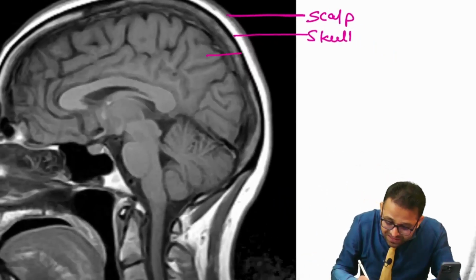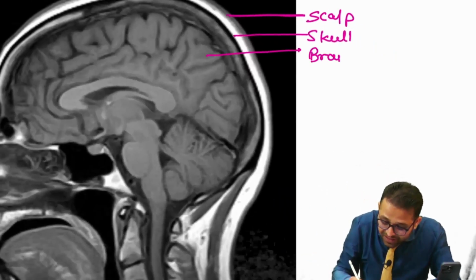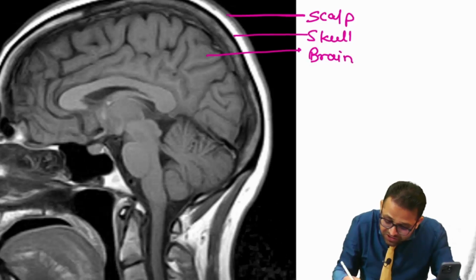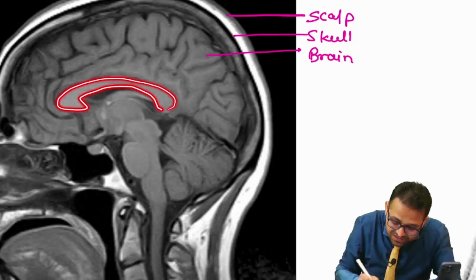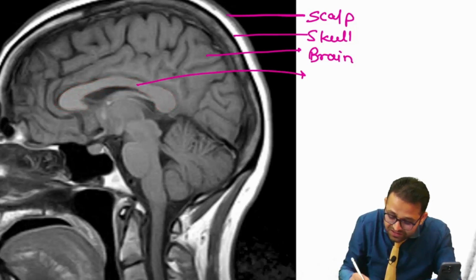Scalp, so you can say, sir, this is our brain. And can you observe, just compare with this anatomy? In tomorrow's session we will see this. This is our corpus callosum, sir. This is our C.